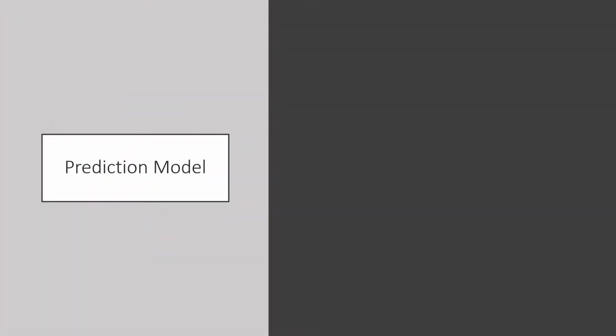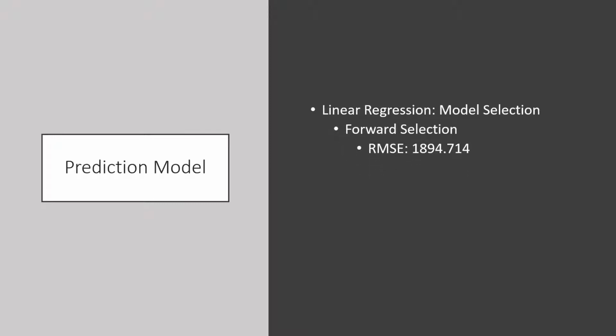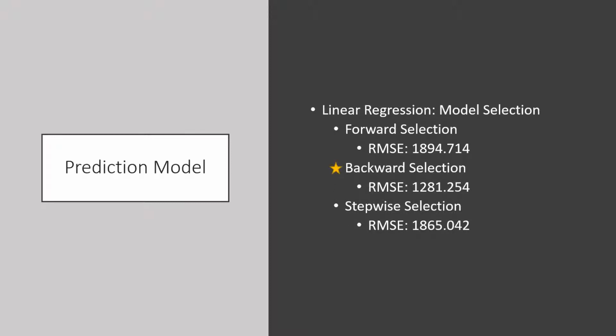To build the predictive model for monthly income, we used linear regression model selection. Again, we used our training and test data sets to build 3 different models. And here we found the backward selection model to be the best fit based on root mean squared error, which is basically just the standard deviation of the residuals, which are our predicted errors. So we typically want that number to be as small as possible.